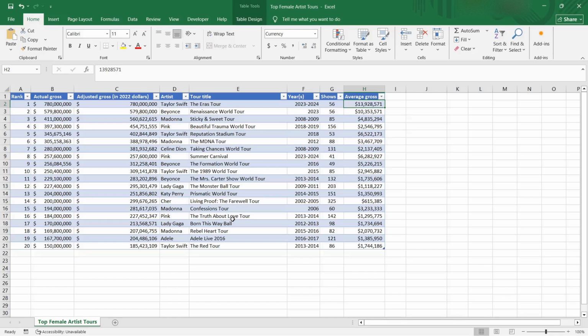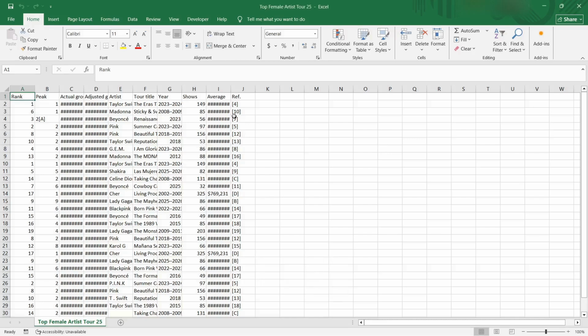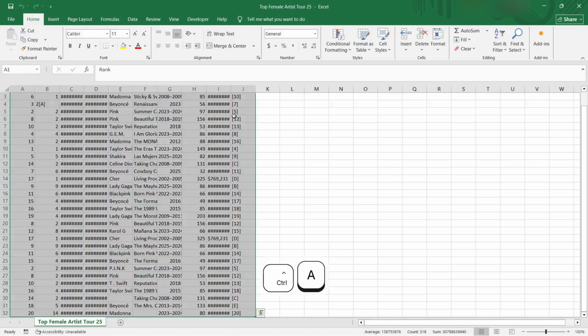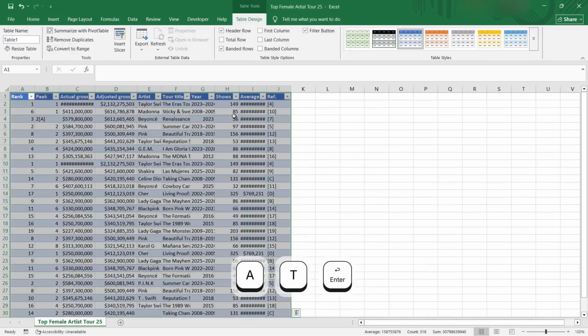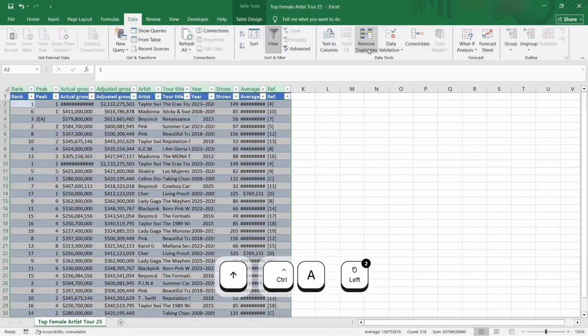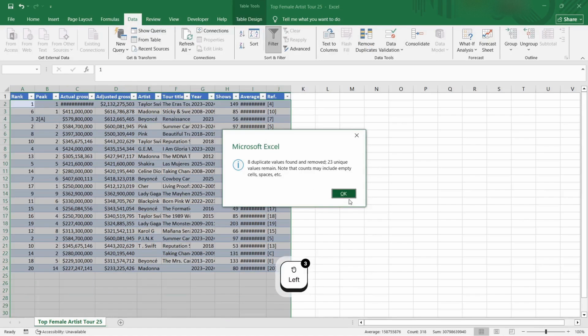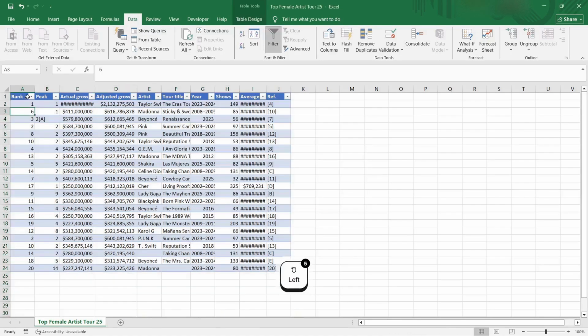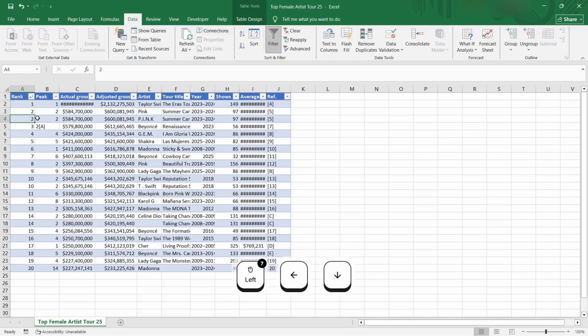For example, let's say we need to know. So here we have the same data set from Wikipedia, but with real-time data. This is of the year 2025. So I'll just quickly convert all this into the table, then check for duplicates. Okay, there were 8 total duplicates already, and then let's say I just sort it from smallest to largest by ranks. Again, I can see duplicates.